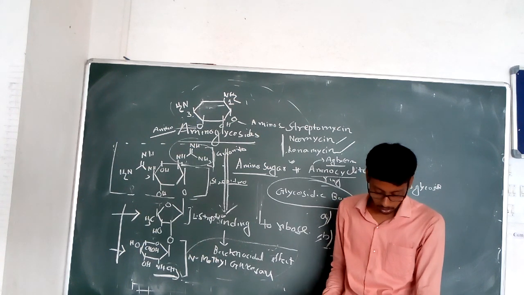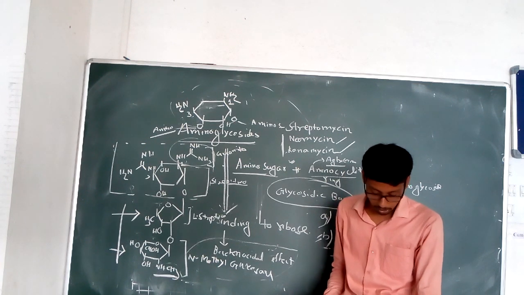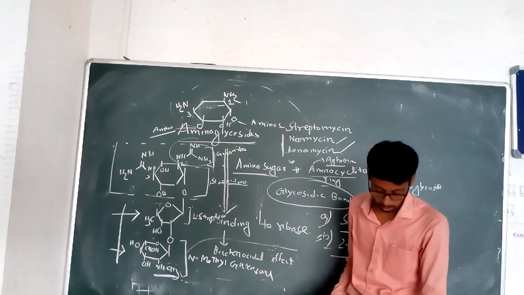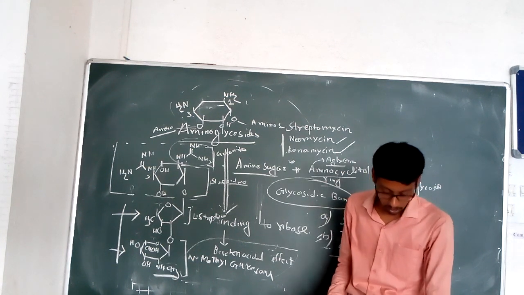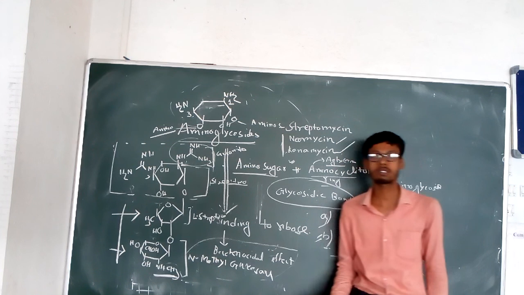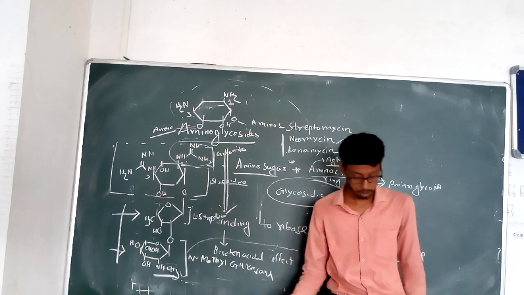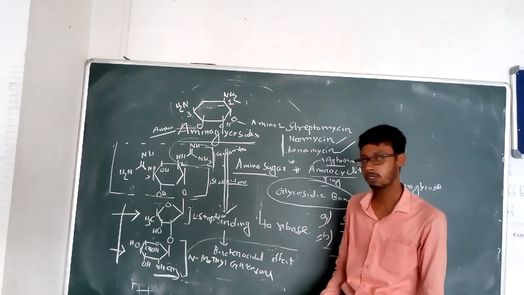Streptomycin is isolated from Streptomyces griseus, and kanamycin is isolated from Streptomyces kanamyceticus. So these two are the biological sources provided in the study material, which are the systemic aminoglycosides, and topical aminoglycosides.